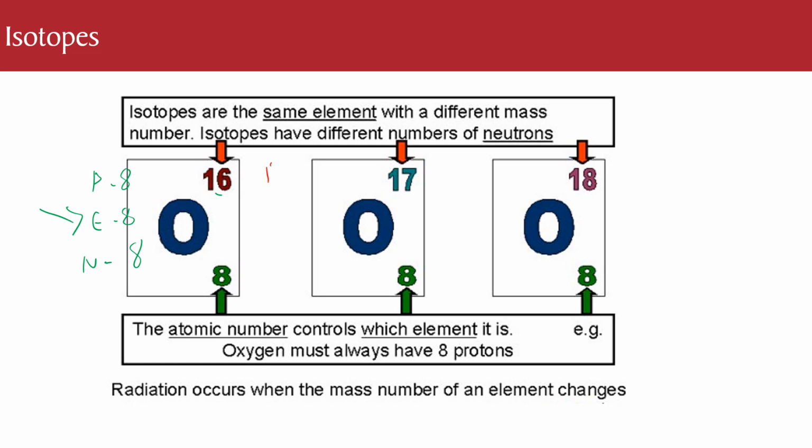I can then do the PEN of the next one over. Protons is 8, electrons is 8, and neutrons is 17 take away 8, which is 9. Then I could do the PEN of this one. Protons is 8, electrons is 8, and neutrons is 10. So these are all isotopes. You can see that an isotope is the same element, because that's the number of protons, but they have a different number of neutrons.